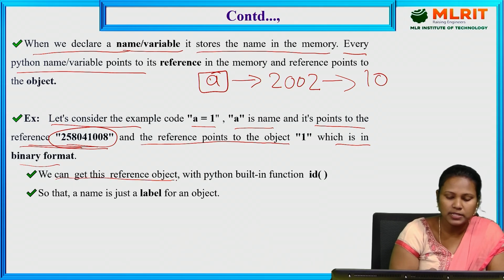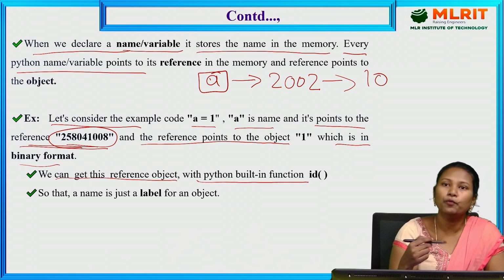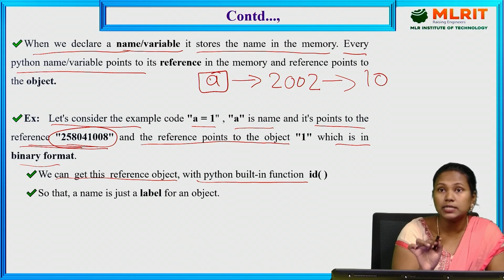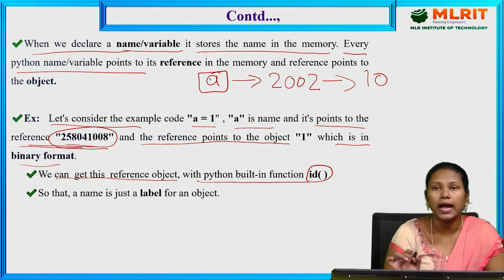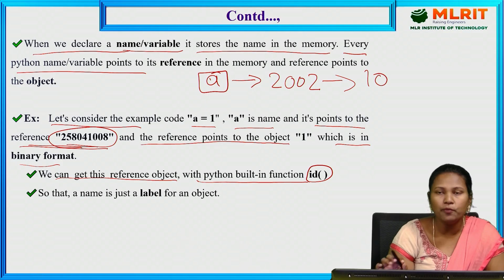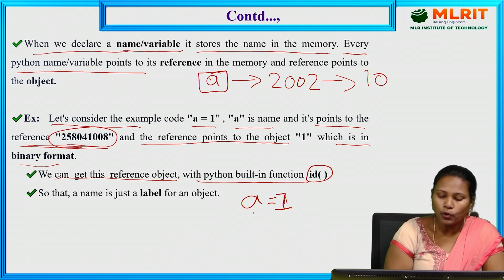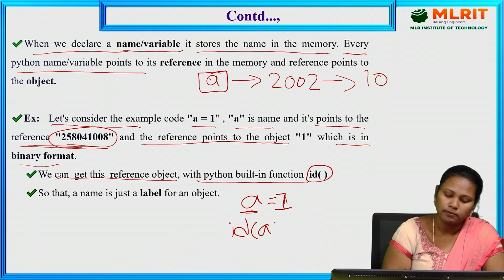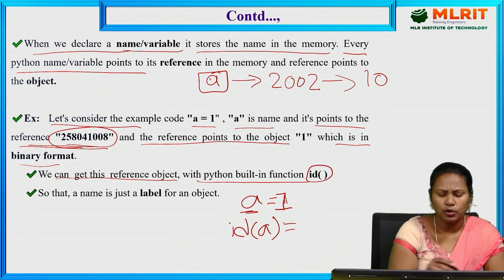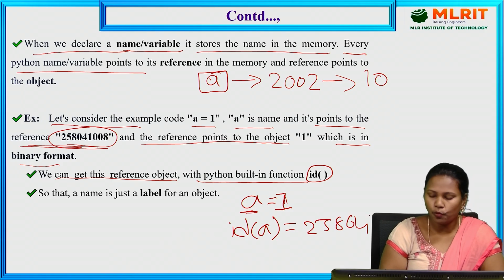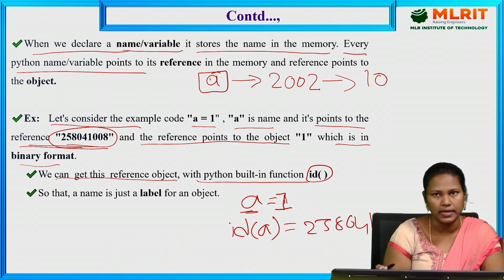We can get this reference with a Python built-in function. If you want to find out the address of A, we can use ID. ID is a built-in function. With the help of ID, we can know the reference memory of a particular variable. A equal to 1. If you want to find the address of A, we use ID of A. It displays 258041. Depending on the system, it will vary every time.